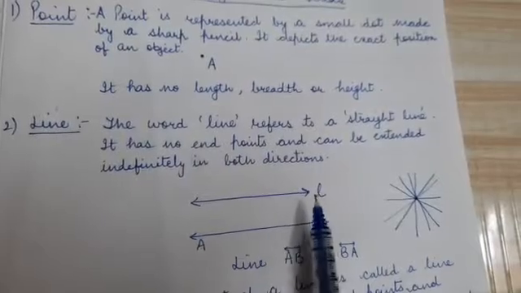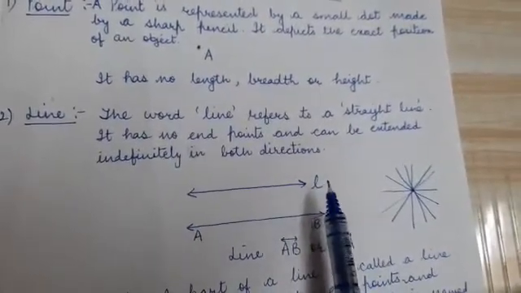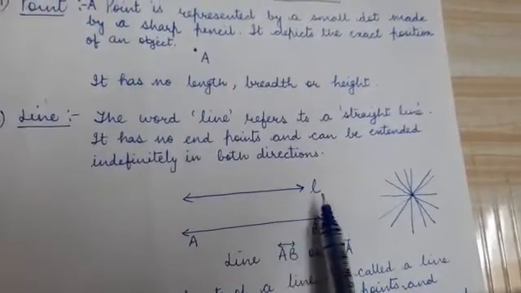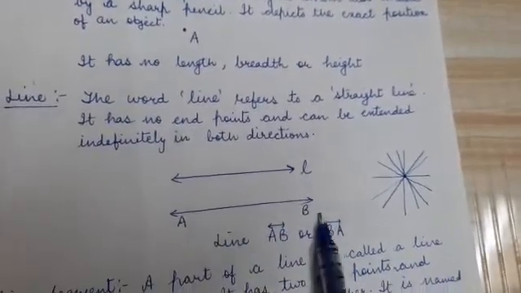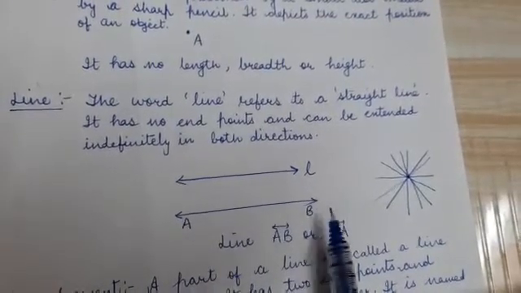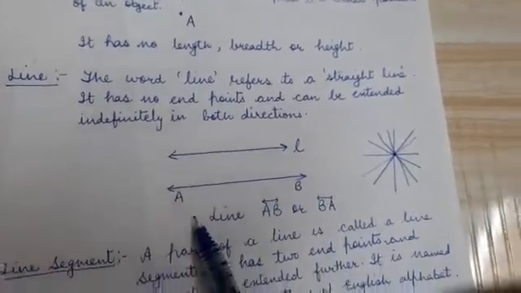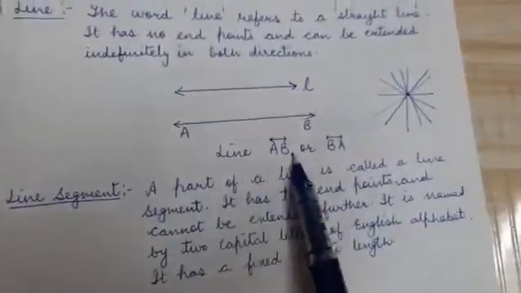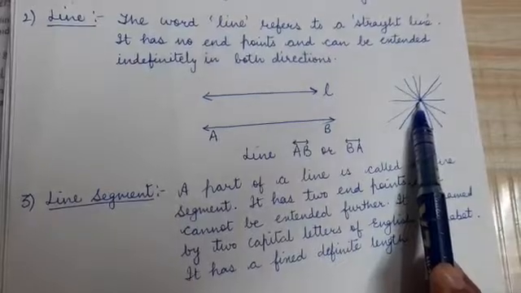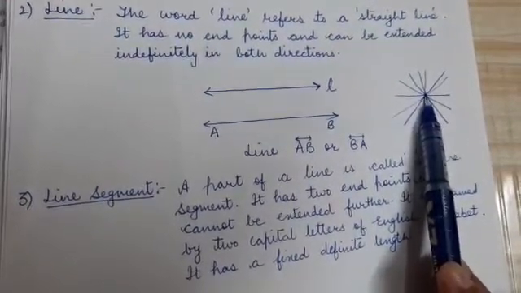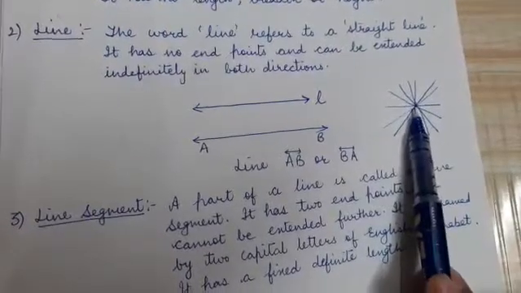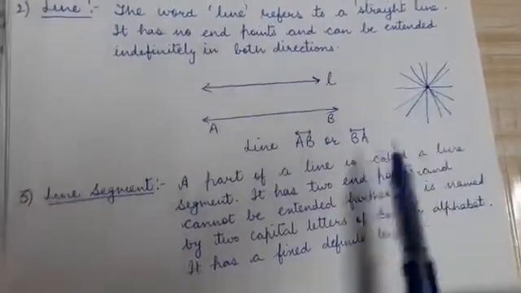And it is named by a small letter of the English alphabet or two capital letters marked on it. Like I have given the name here, line L, and this is line AB or BA. You can read it as line AB or BA. Now this question comes: if we have a single point, how many lines can pass through a single point? The number of lines which can pass through a single point is infinite, countless.